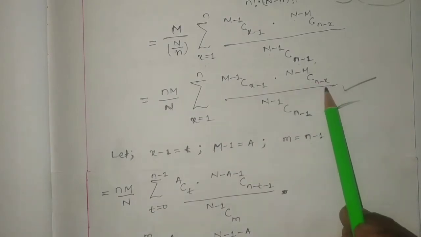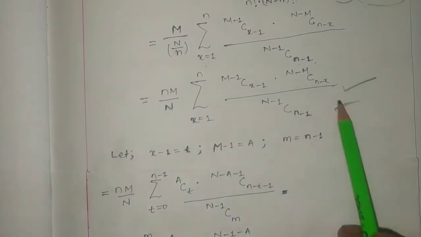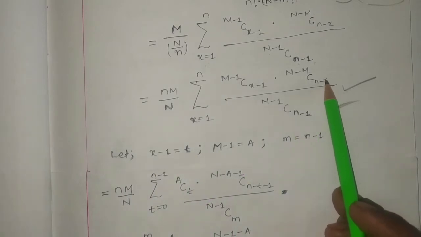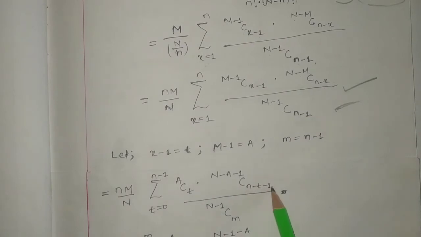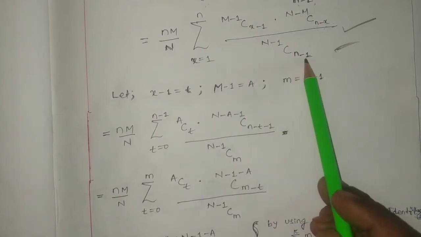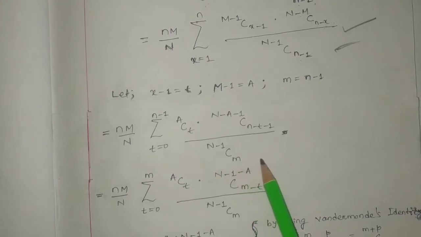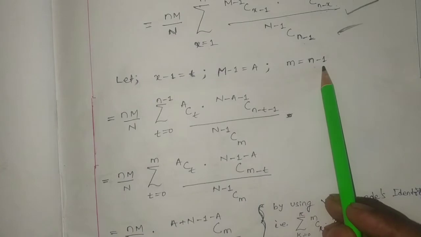So here instead of x, we put t plus 1, since x equal to t plus 1. It will be n minus t minus 1, and in our denominator n minus 1 c small n minus 1, whatever we have taken as m. Now here n minus 1 we have considered as m.